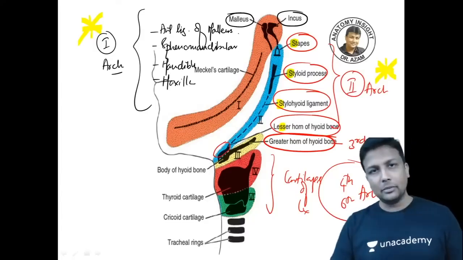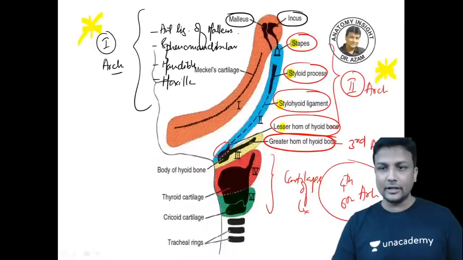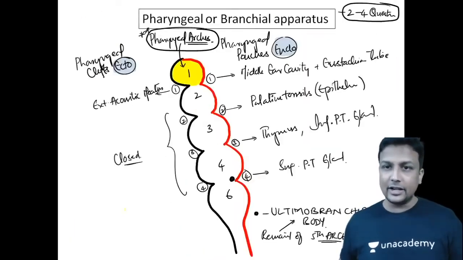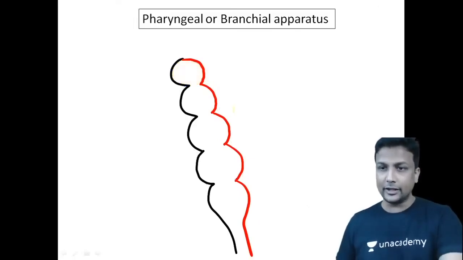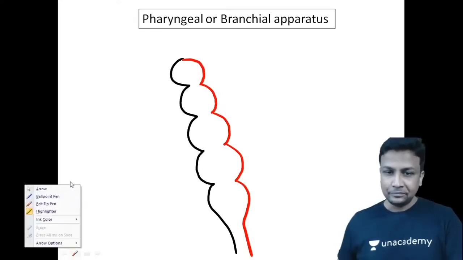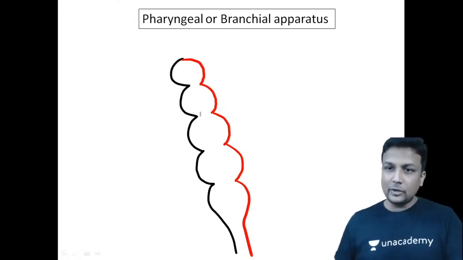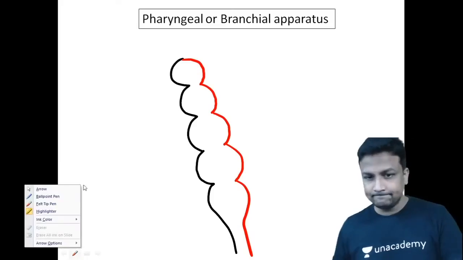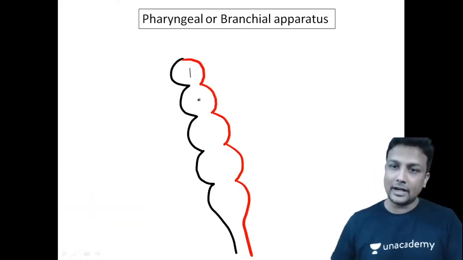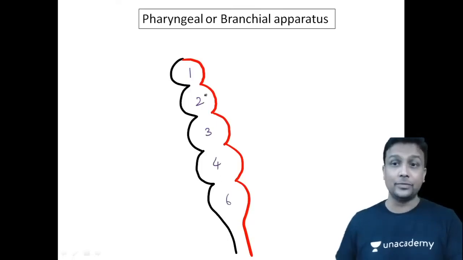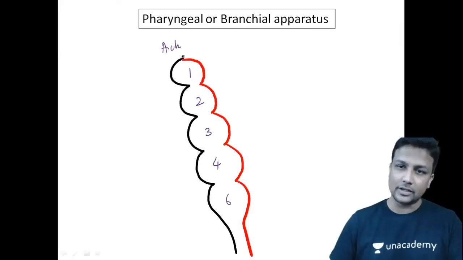And after completing the bones and ligaments, what about the muscles, guys? Now what about the muscles which are derived from the arches, sir? I'll tell you in this diagram only. So everyone, look here once. This will be your arch number 1, then arch number 2, then arch number 3, then 4, and this is your arch number 6 here, sir. I'm telling you about the arches and now the muscles.